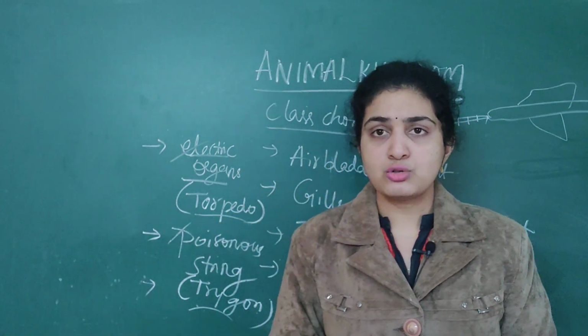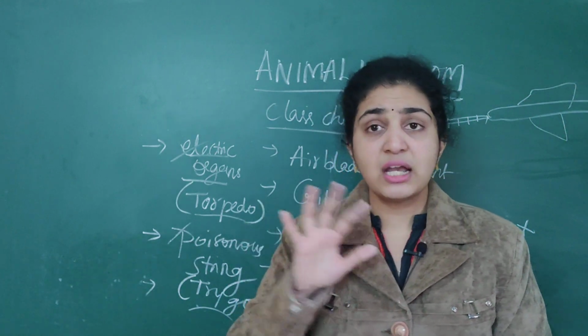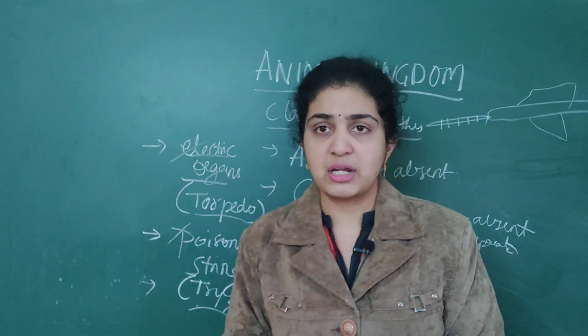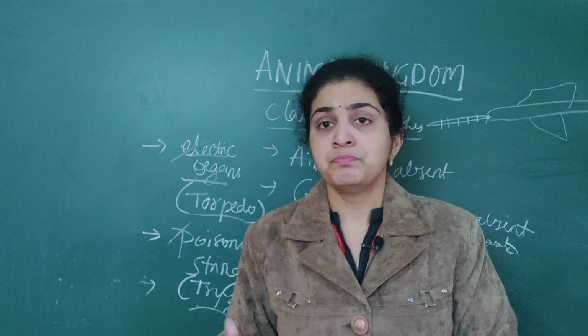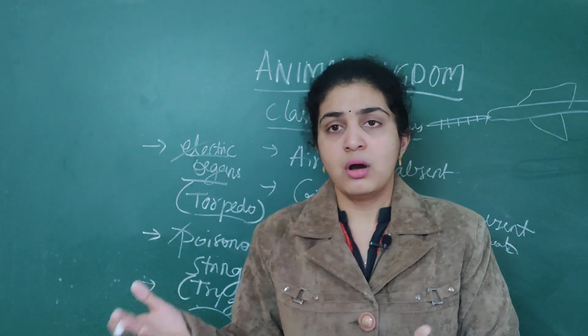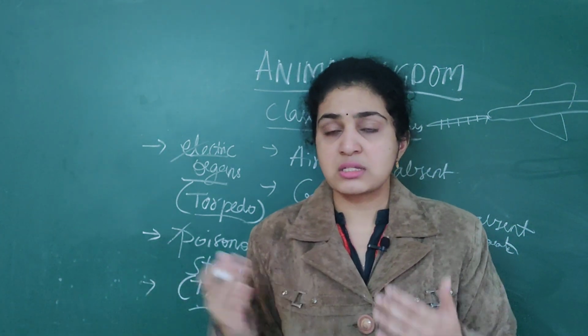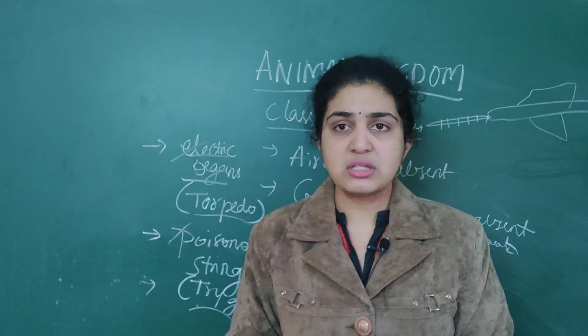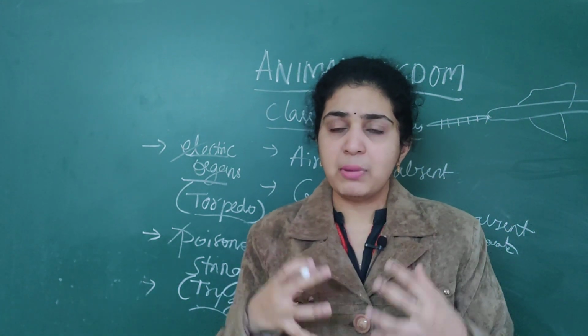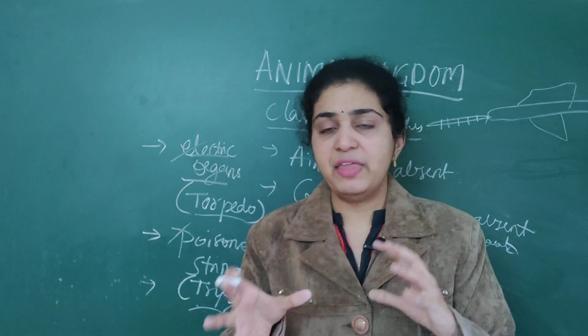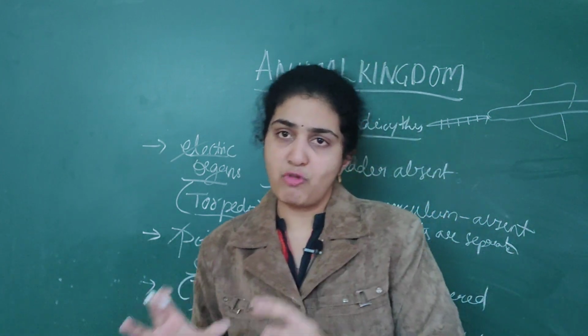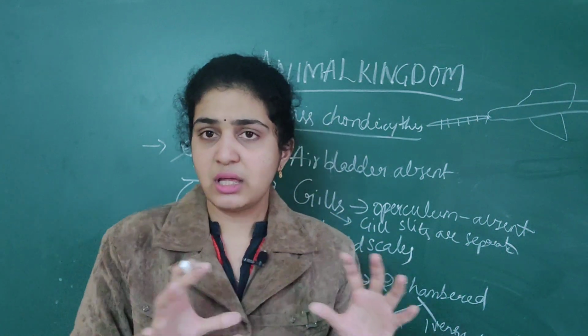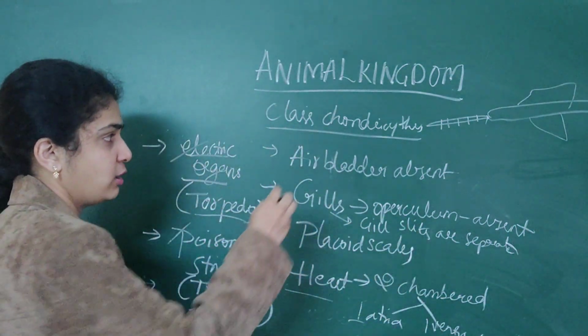But poikilotherms do not, because they live in water and may shift to other waters, so they cannot maintain a constant body temperature. That's why they are called cold-blooded poikilotherms.